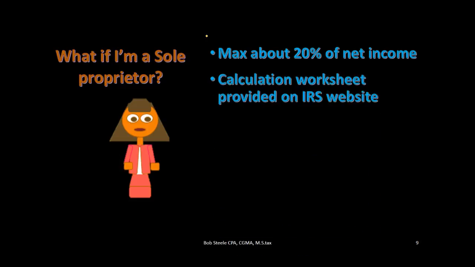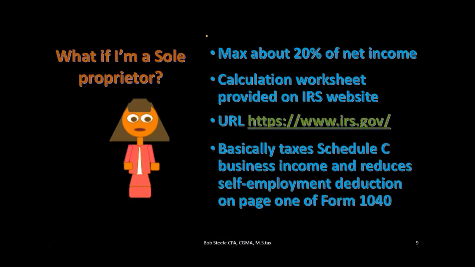Now, it's not quite that way, because there's a few deductions related to the business on the 1040 that's not really on the Schedule C. So if you look at the worksheet that you can find on the IRS website, basically the calculation is going to take the net income on the Schedule C, make some adjustments for some other things, such as the self-employment deduction, and then apply the rate to see how much can be put into the retirement account.